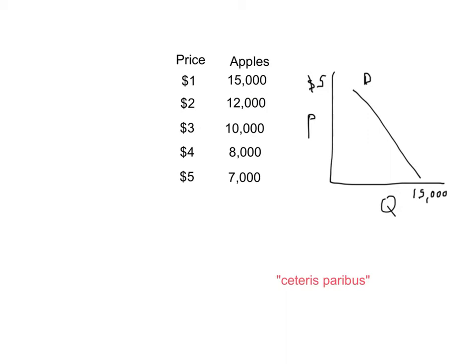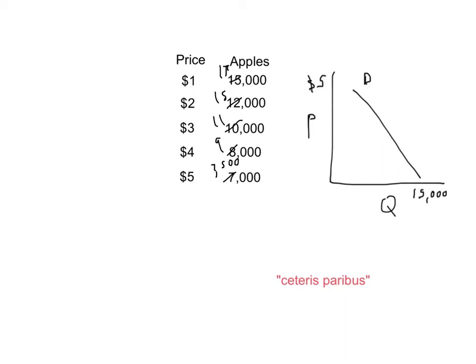So what if something changes that we had previously held constant? Something besides price, of course, because we know if the price changes, we'll just move to a new point on the graph. Price changes, new point on the graph. Well, if one of those things changes, maybe everybody demands more no matter what the price is. So at $1, instead of 15,000, people buy 17,000. Or at $2, instead of 12,000, people buy 15,000. And at $3, they buy 11,000, and instead of 8,000, they buy 9,000. And instead of 7,000, they buy 7,500.